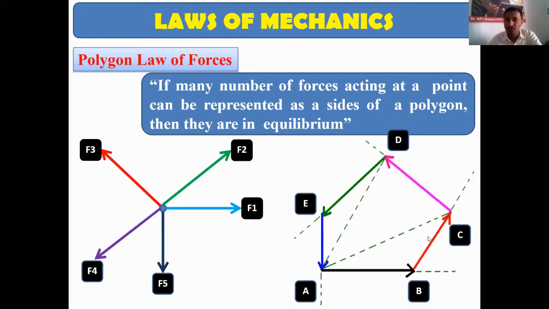Convert that force into a length unit, like 10 kilonewton equals 1 centimeter or 10 kilonewton equals 1 mm, whatever it is. Like that, you convert the force into length and draw the polygon. If we draw the polygon and it closes, then the body will be in equilibrium. So this law is the polygon law of forces.